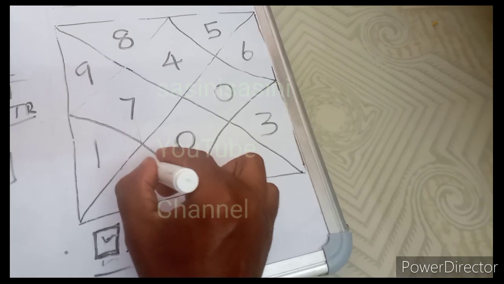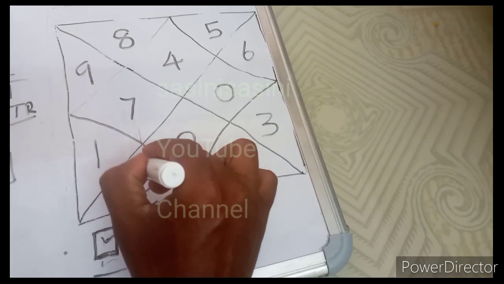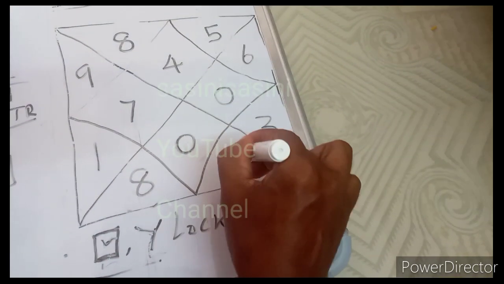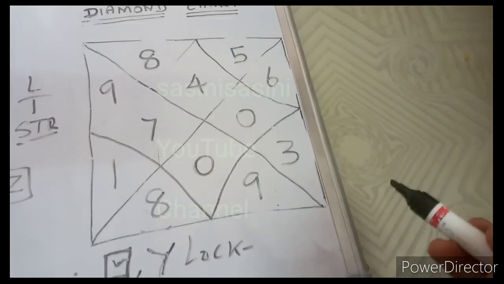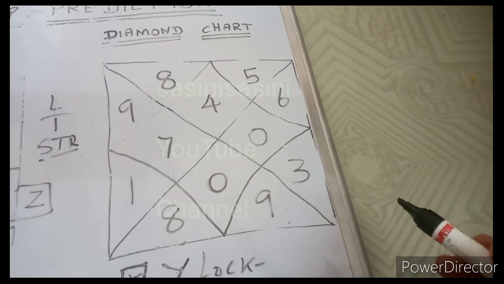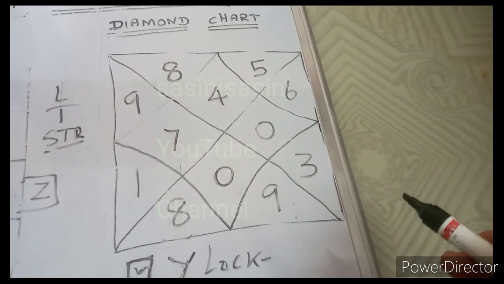The last row is again 8 and 9. This is my diamond chart for SGP predictions.